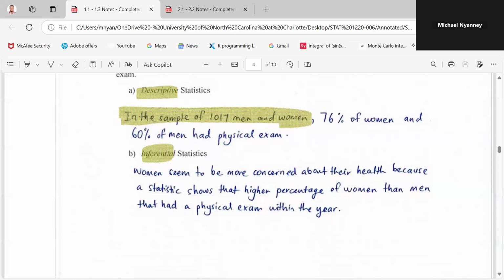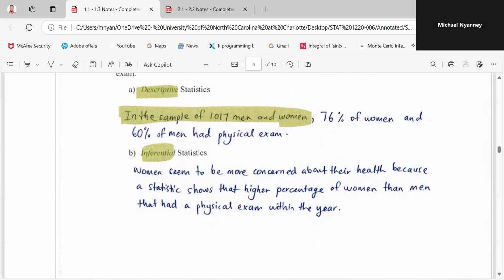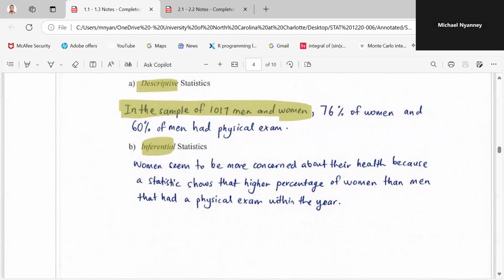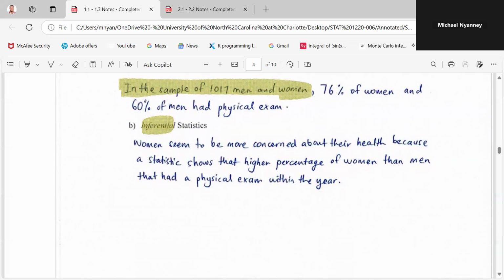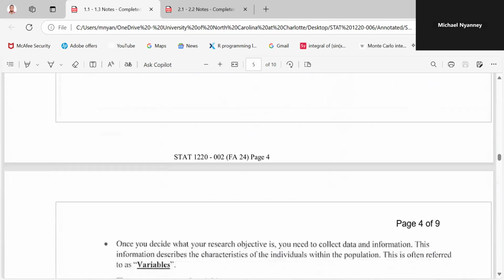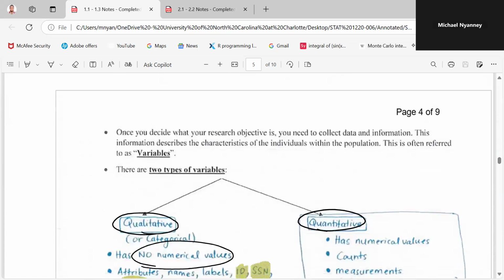Okay, so we are saying that women seem to be more concerned about their health because the statistic shows a higher percentage of women than men had a physical exam within the year. Okay, so because of these numbers, we can make some kind of inferences from it. So that is the inferential statistic.